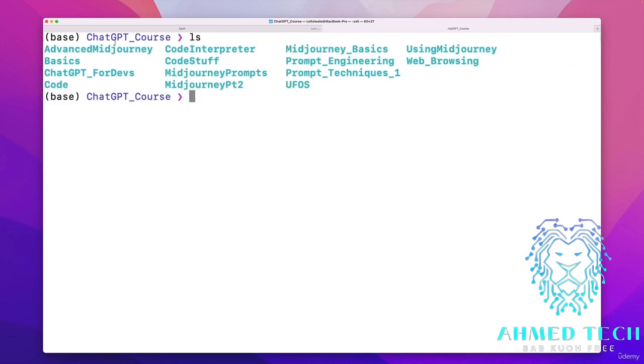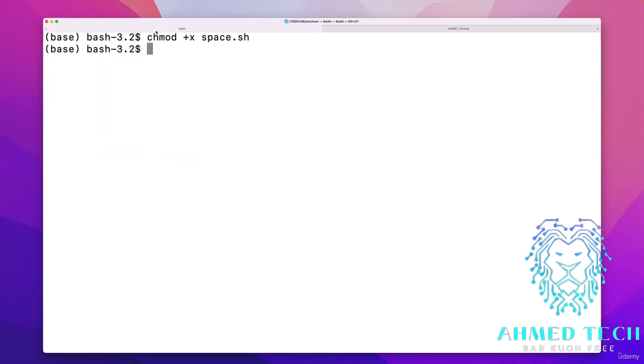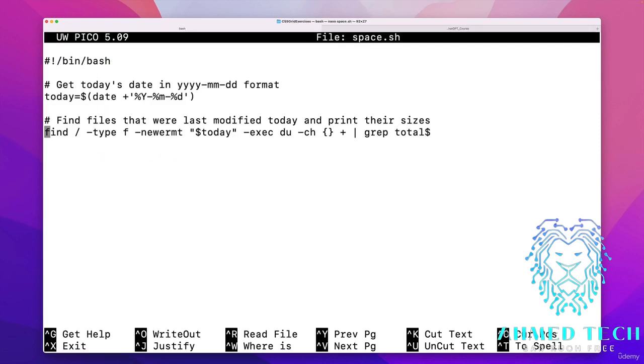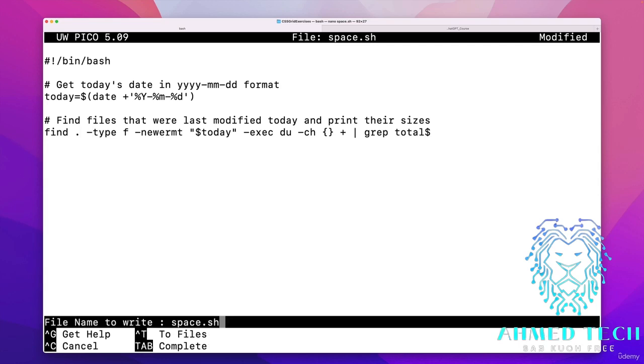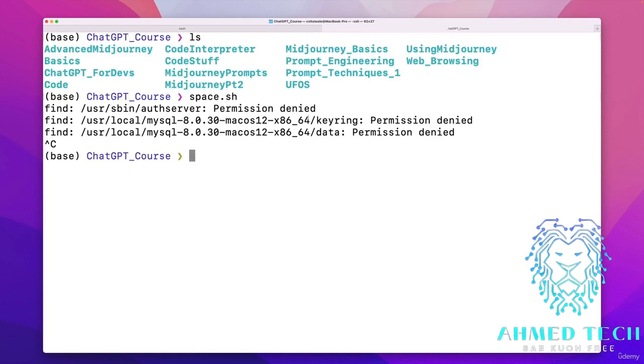Now we'll go to the directory that has my course that I'm currently working on, this very ChatGPT course, and I'm going to run space.sh. And I had to stop it because I realized, again, it was going through the entire root directory. So I'm going to reopen this in nano and change this line to be the current directory I'm running it in with the dot, and then write that out with Control O, rename it, and Control X to quit.